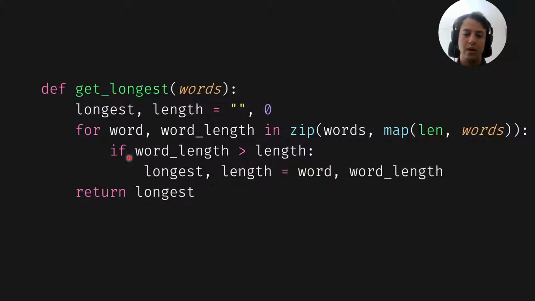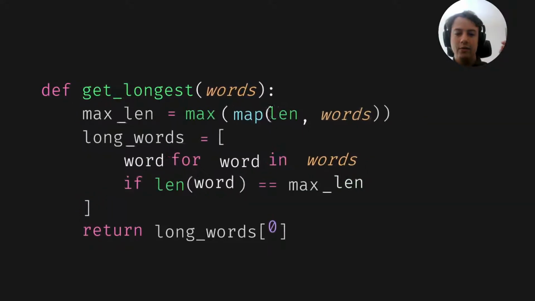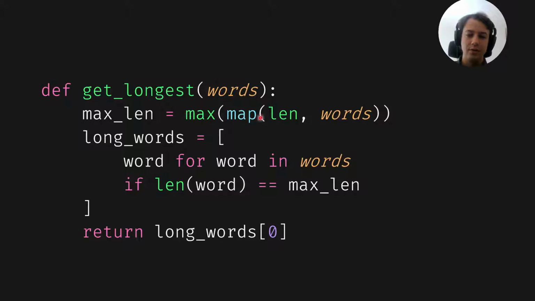And still we do have the loop focused on finding the longest word, but all of the lengths are taken care of before we go into the searching for the longest word. But then we were so focused on the lengths that we thought, what if we compute the maximum length first, right? We find the length of the longest word, and then just focus on the long words. Just look for words that have the maximum length and then return one of those. And we could do that.